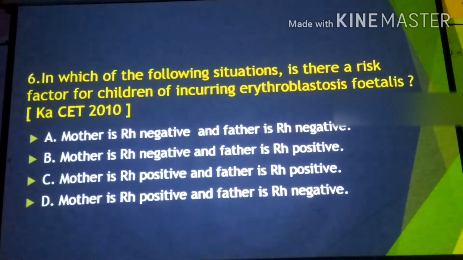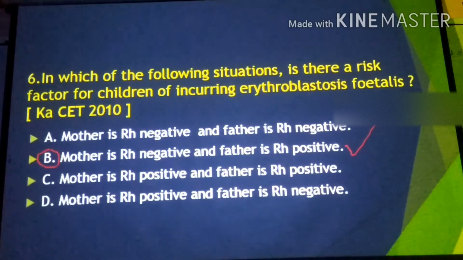The first child produced from such a couple has no danger of erythroblastosis foetalis, but the second issue and the next issues have a danger, because the Rh antibodies from the first issue come into the blood of the mother. If the mother, after the delivery, is not administered anti-Rh antibody, then the second issue and onward issues have a danger of erythroblastosis foetalis. Hence, for this 6th question, the B option, the second option, is correct.